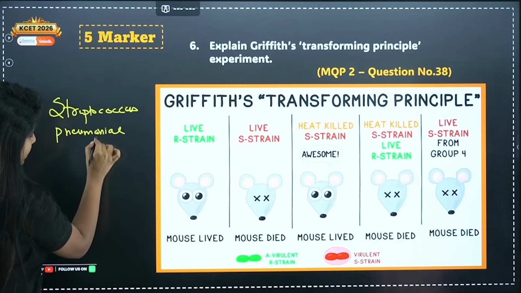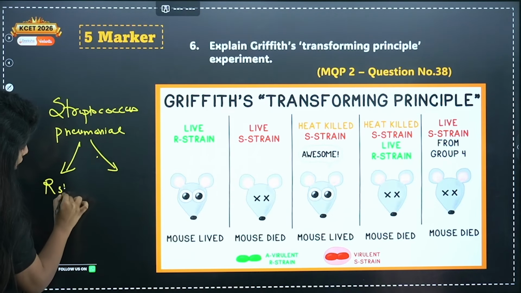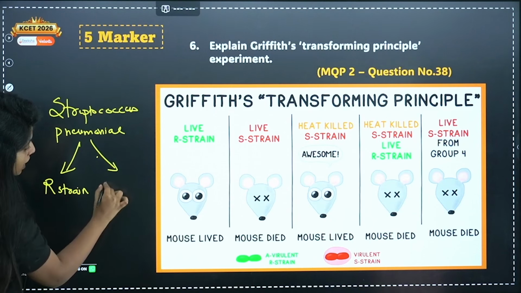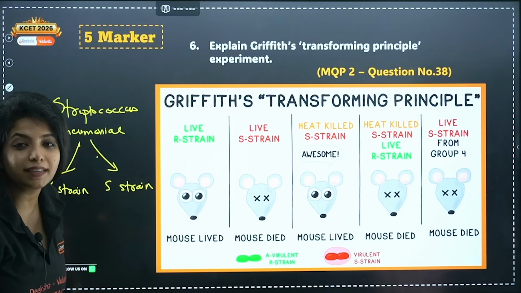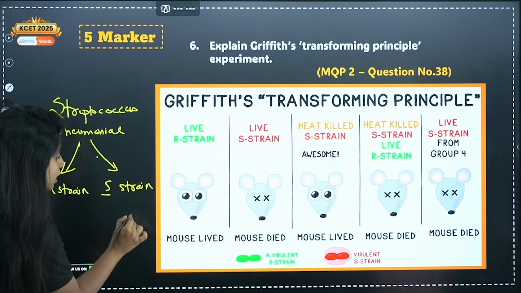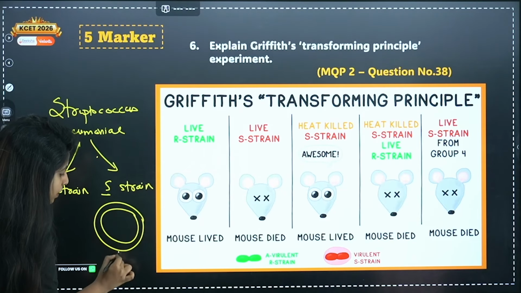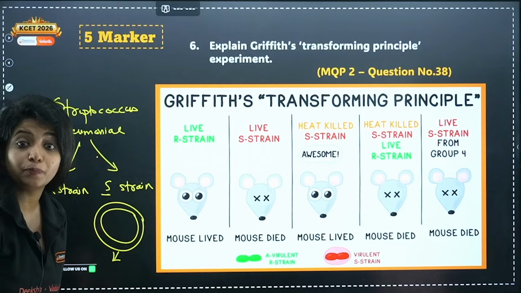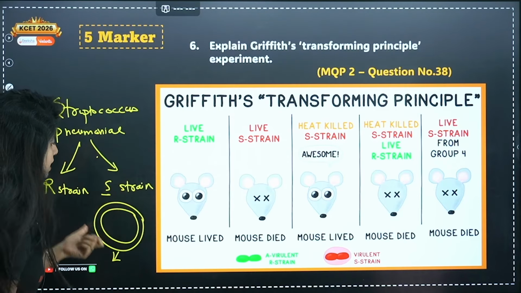Okay, and this bacteria had 2 strains of it. One is the R strain, or you call it the rough strain, and one is the S strain, or you call it the smooth strain. Why is there an S strain or smooth strain? Because it has an extra covering over here, which is made up of a polysaccharide. This covering is made up of what? A polysaccharide, which makes it smooth.